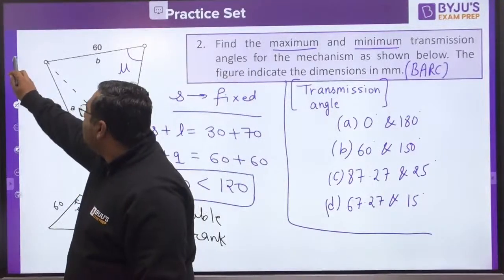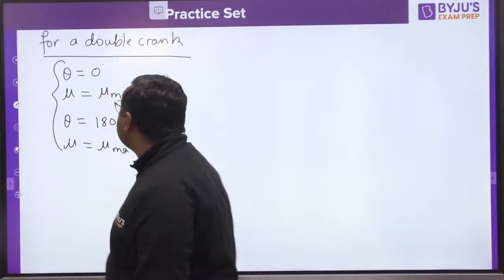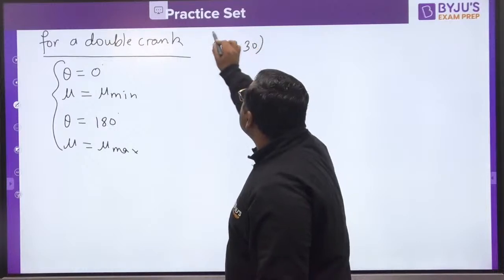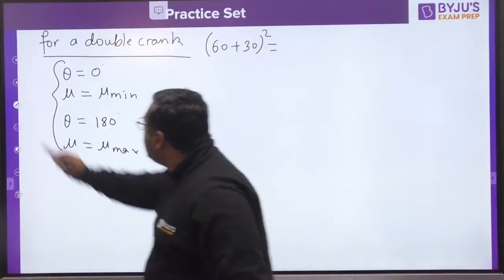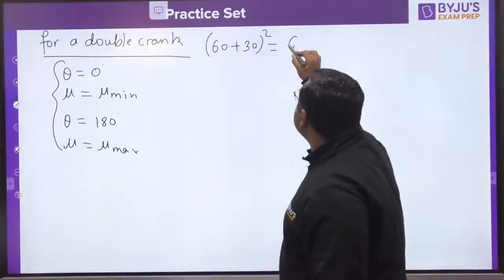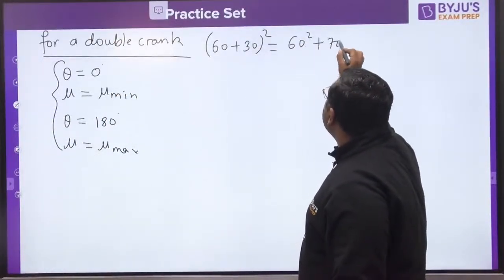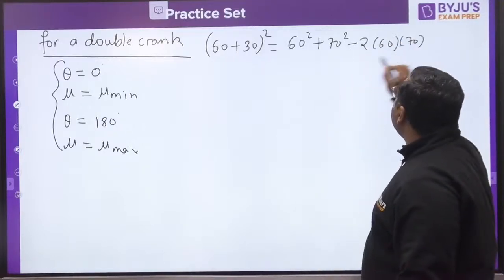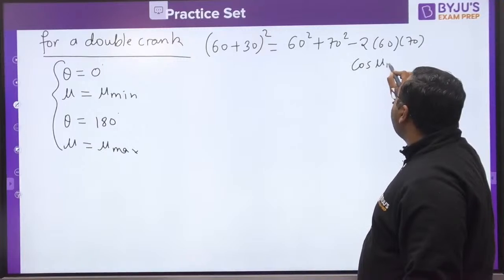Applying the cosine rule: (60 plus 30) squared equals 60 squared plus 70 squared minus 2 times 60 into 70 into cos mu maximum.